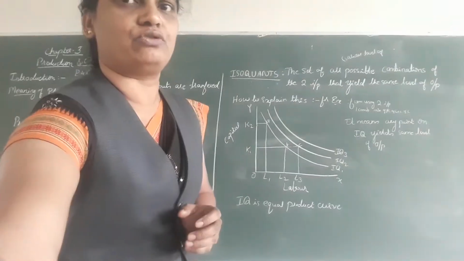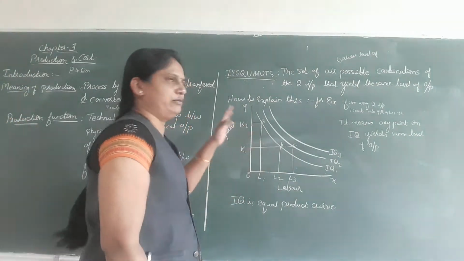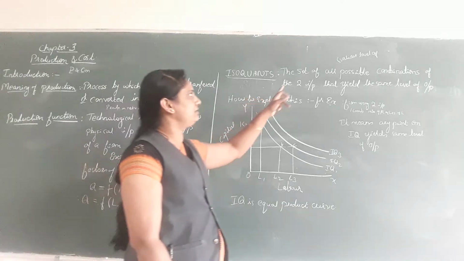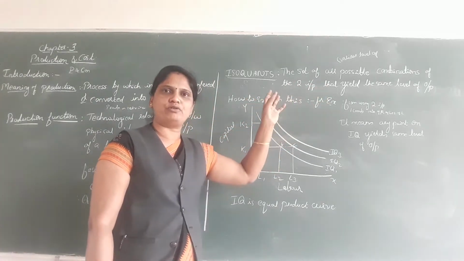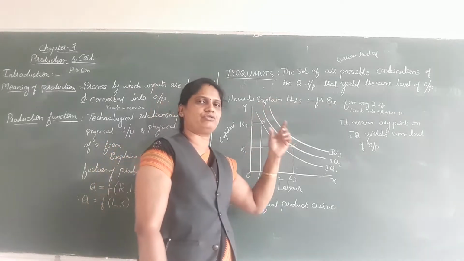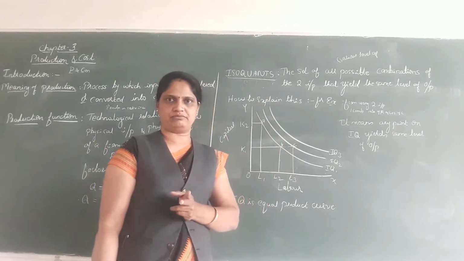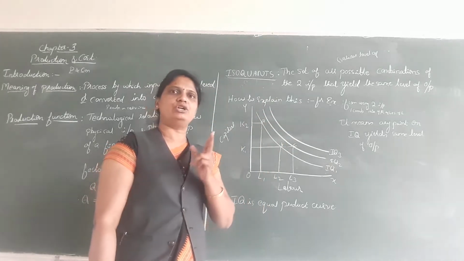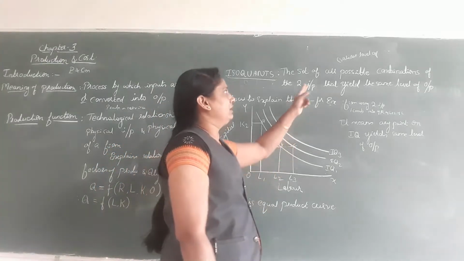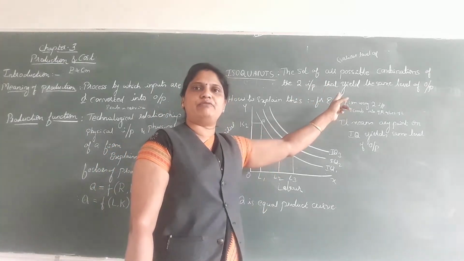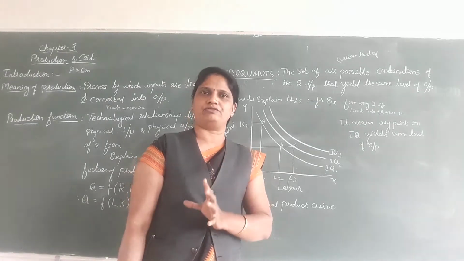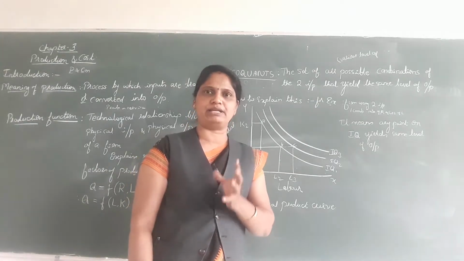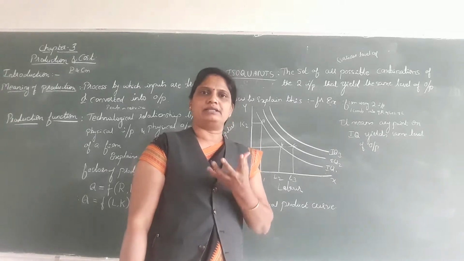So, what are isoquants? An isoquant is a set of all possible combinations of two inputs that yield the same, that is the maximum, level of output.